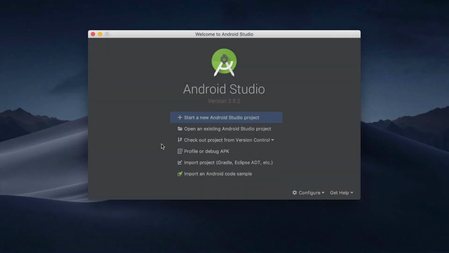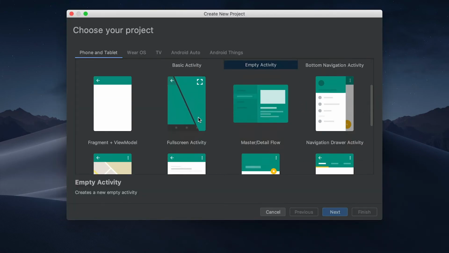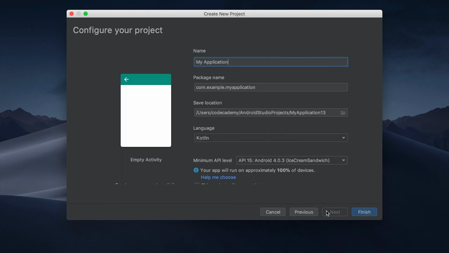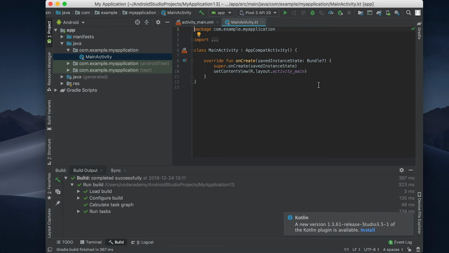When you open Android Studio, it'll prompt you to either open an existing project or to create a new one. When creating a project, you can select from a number of pre-built templates or activities, or just a blank project to start. Each Android project consists of several files which define the layout, configuration, and logic behind your app.